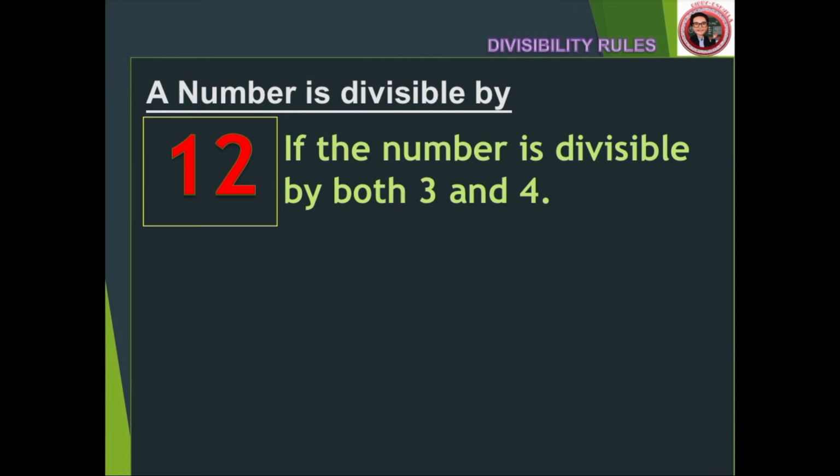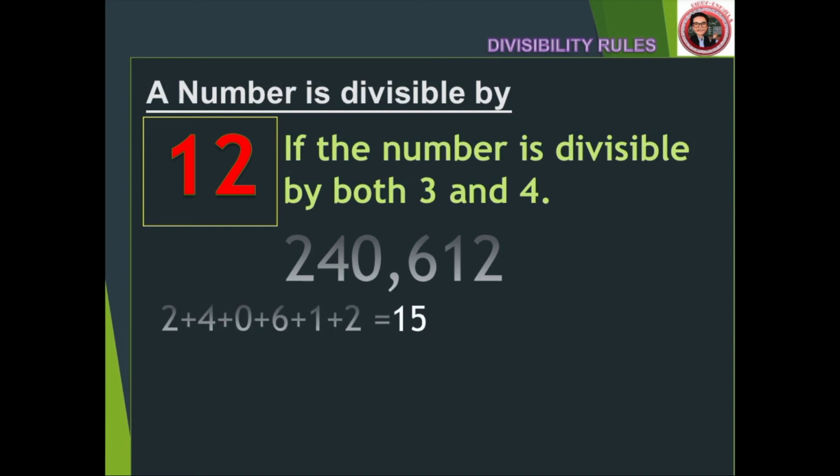Okay, last. A number is divisible by 12 if it satisfies the divisibility rules of 3 and 4. For example, let's apply the rule for 3. Let's get the sum of the digits, which is 15. And 15 divided by 3 is 5, a whole number. So it's divisible by 3.